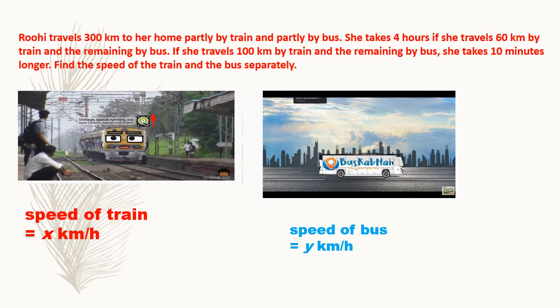Once she will travel 60 kilometers by train in the first condition and the remaining by bus. But in the second condition, she will travel 100 kilometers by train and the remaining by bus. Because of this difference, the time taken to reach her home will also change. Let's see how it is changing.